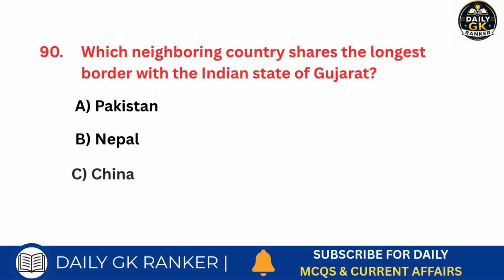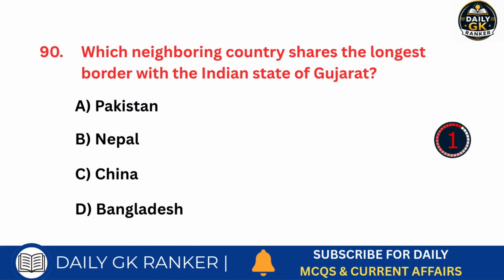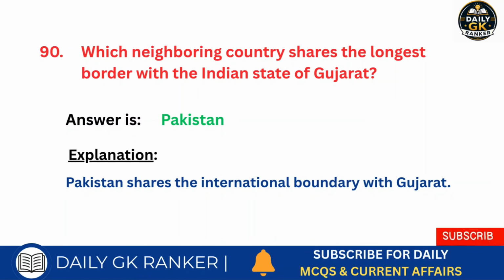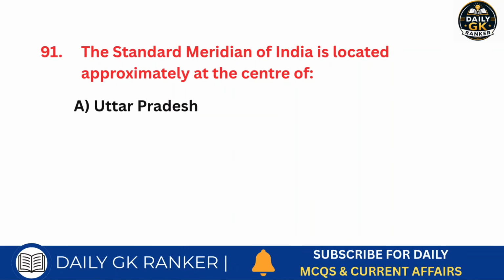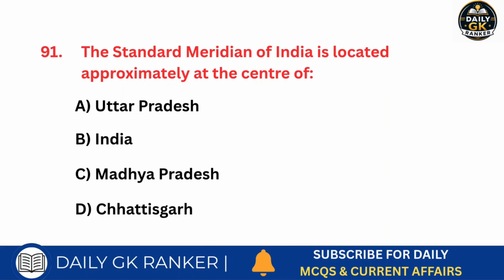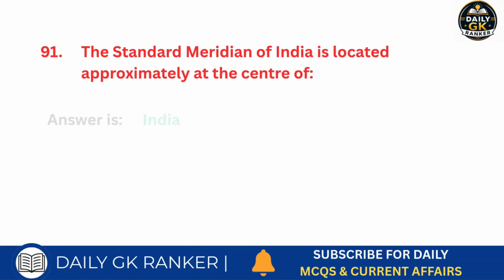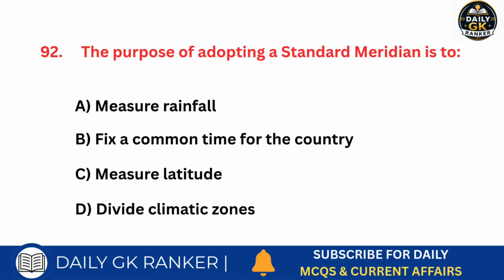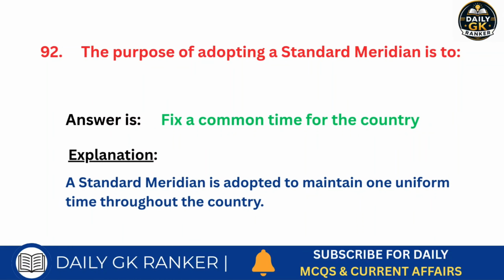Which neighboring country shares the longest border with the Indian state of Gujarat? Answer is Pakistan. The standard meridian of India is located approximately at the center of what? Answer is India. The purpose of adopting a standard meridian is to do what? Answer is fix a common time for the country.